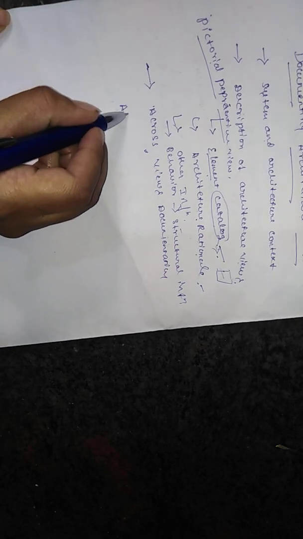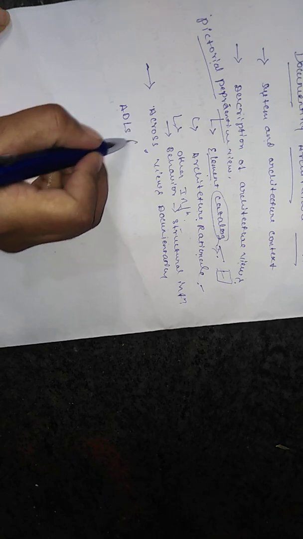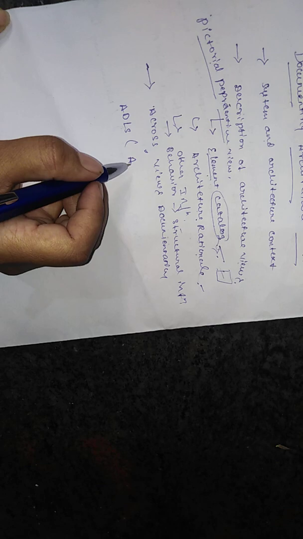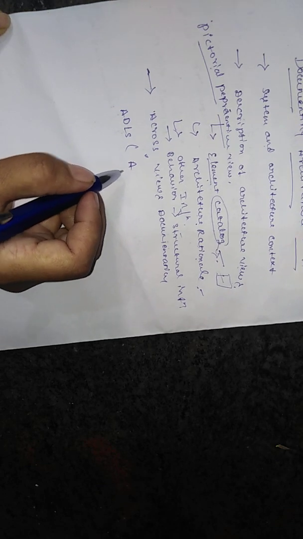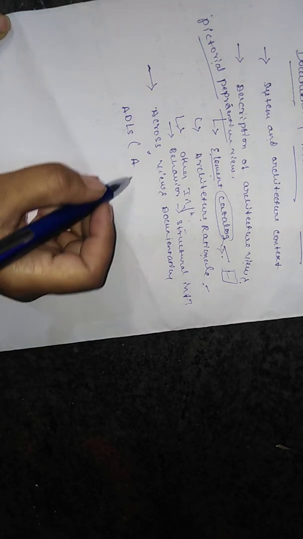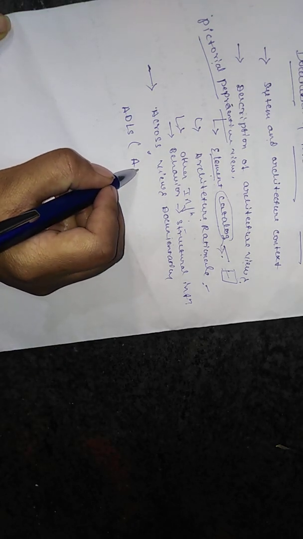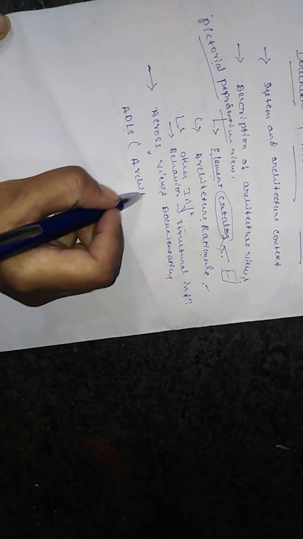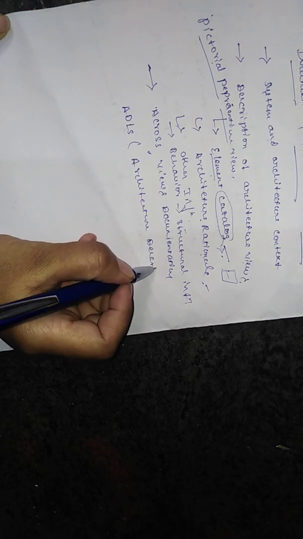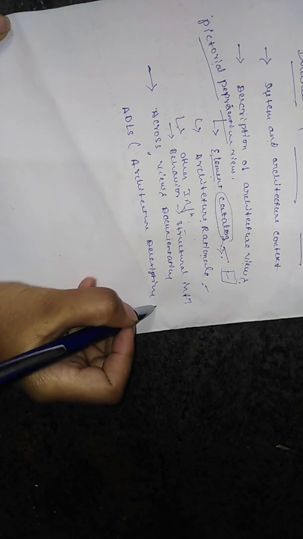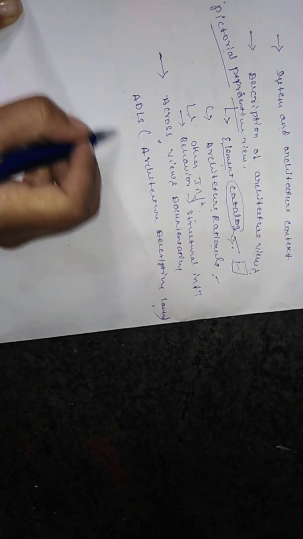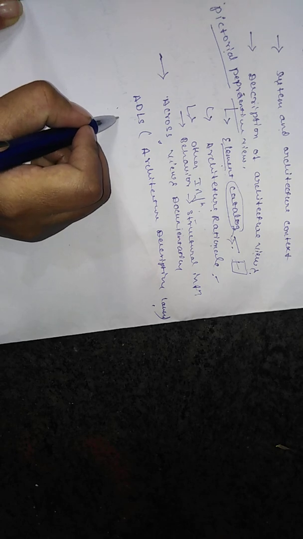In across view documentation, we can use ADL information notation. What is the full form of ADL? It means architectural description language. We can use formal architecture description languages, various forms of ADL formats.